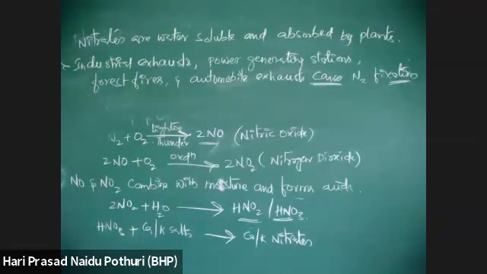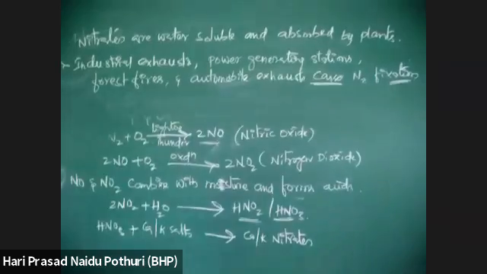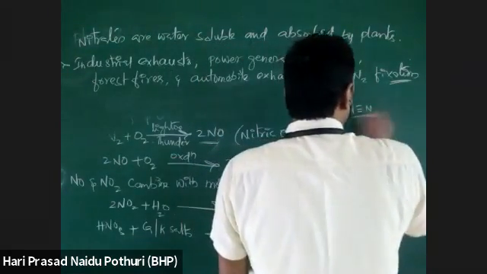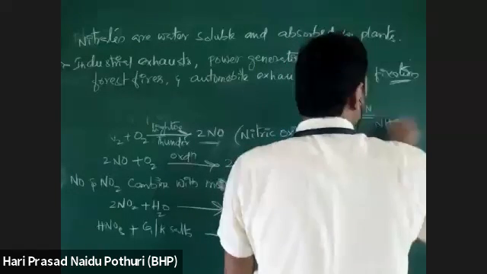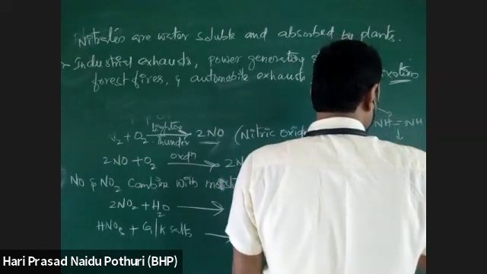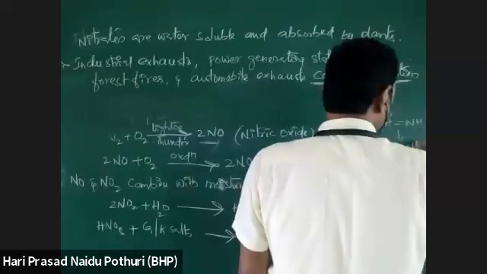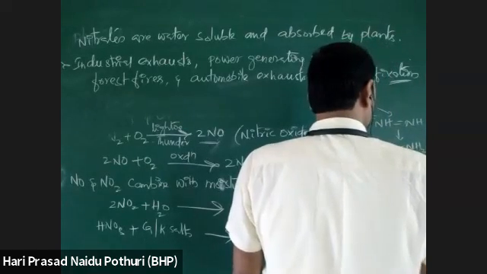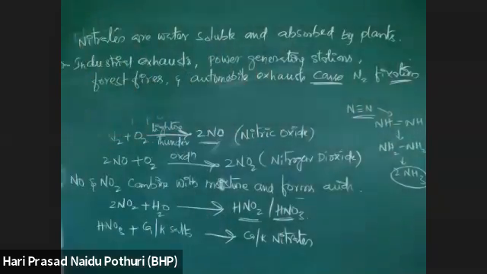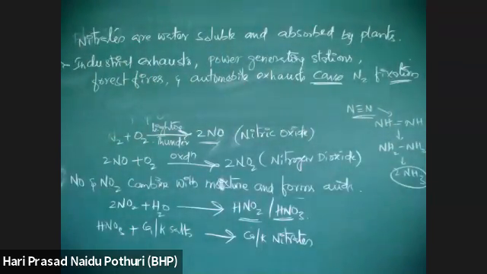Nitrogen fixation in biological systems means first molecular nitrogen, N triple bond N is there, no? That is then converted into NH double bond NH. Upon reduction, it is converted into NH2, NH2. Finally, it is converted into 2NH3. So reduction is taking place, converting it into ammonia. That biological nitrogen fixation is carried out by microorganisms like bacteria.